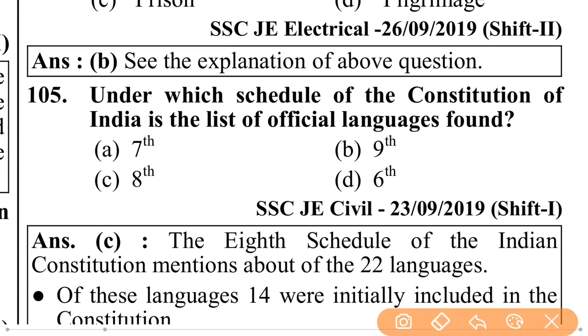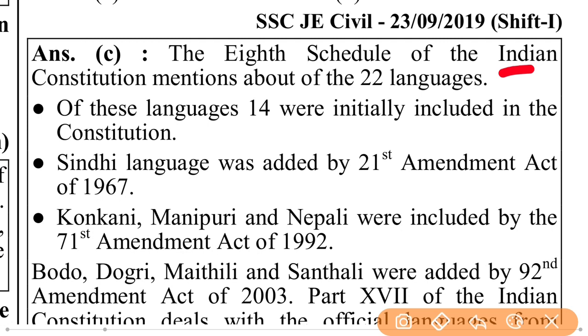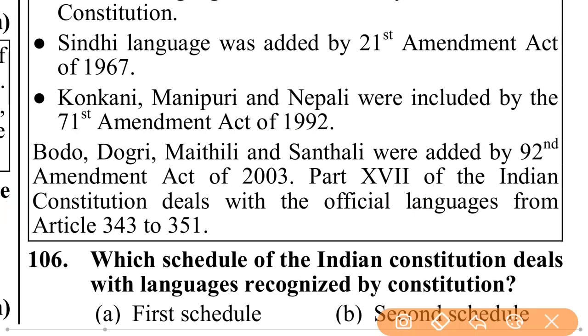Under which schedule of the Constitution of India is the list of official languages found? Schedule 8th. The 8th schedule of the Indian Constitution mentions 22 languages. Of these languages, 14 were initially included in the Constitution. Sindhi was added by the 21st Amendment Act of 1967. Konkani, Manipuri and Nepali were included by the 71st Amendment Act of 1992. Bodo, Dogri, Maithili and Santhali were added by the 92nd Amendment Act of 2003.